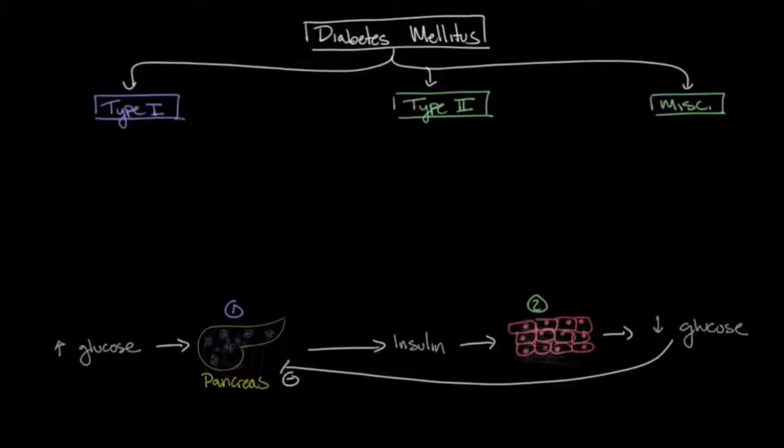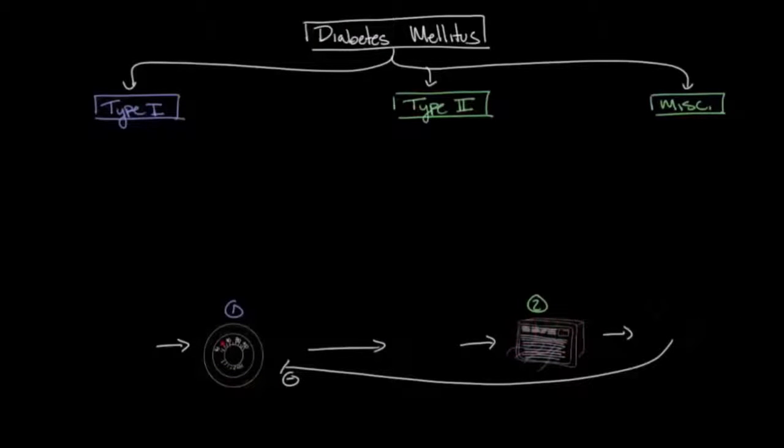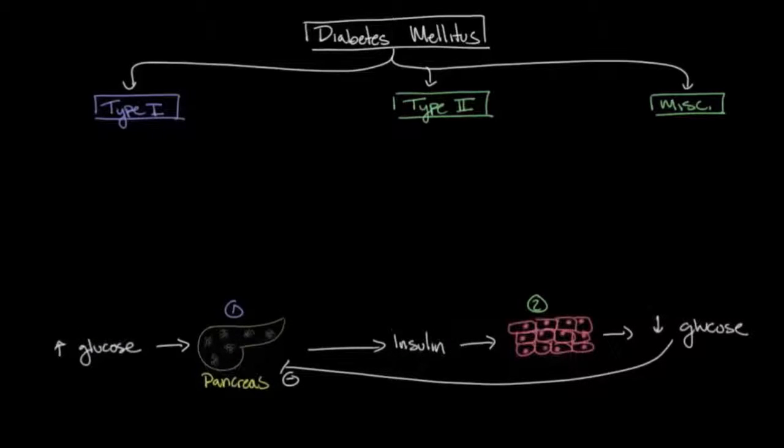Now, this mechanism can be thought of as similar to that of a thermostat in an air conditioning within a home. When the temperature goes up, this is sensed by the thermostat, which then sends an electrical signal to turn on the air conditioner, which will then decrease the temperature. And as the temperature goes down, this will inhibit the thermostat from continuously keeping the air conditioner on. And this mechanism here is going to become very important in just a minute as we differentiate the different types of diabetes mellitus. So let's go through each of these types individually.